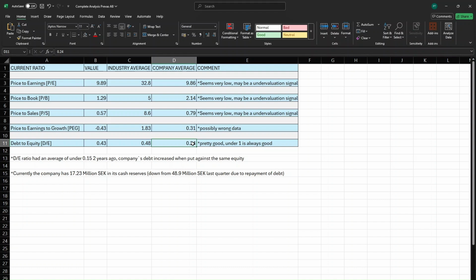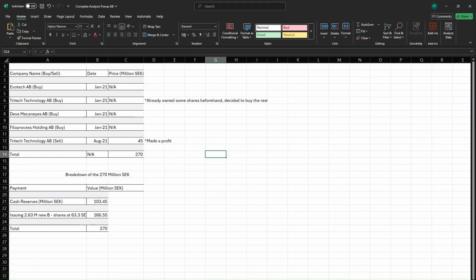I will come back to the reason in a bit. The company also has 17.23 million SEK in its cash reserves, down from 48.9 million SEK last quarter due to repayment of debt, which is a good thing.